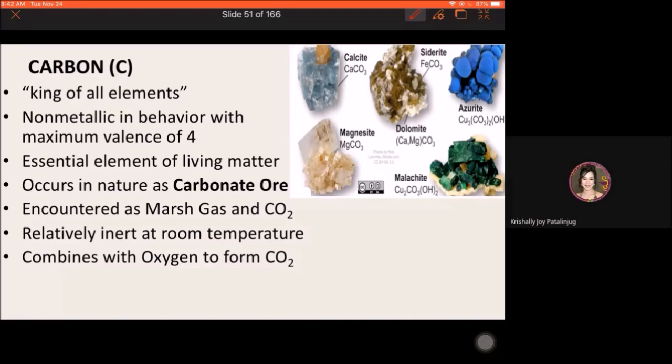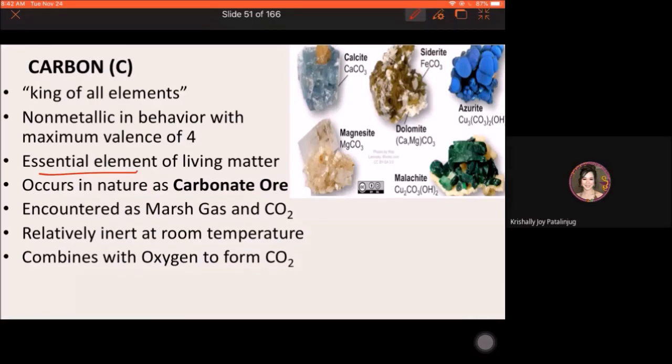Okay? Also, king of all elements siya kasi it is considered the essential element of living matter or the organisms. Bale, halos nagko-compose sa living matter, example sa humans, sa animals, any living species, ang nagko-compose sa kanila is mga organic compounds.